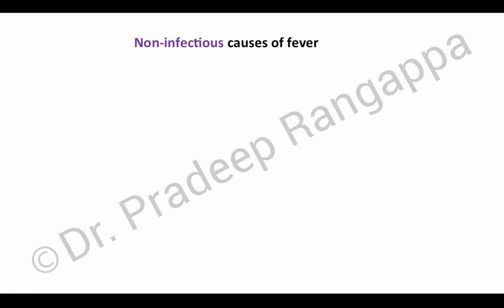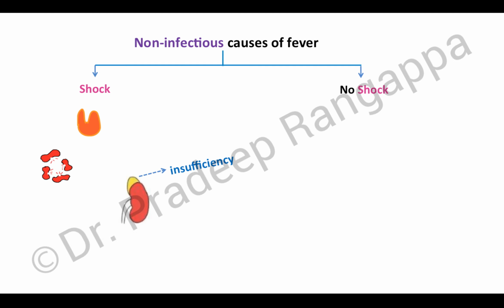When you approach non-infectious causes of fever, it can be divided into fever with shock and fever without shock. The causes of non-infectious fever with shock would be thyrotoxicosis or thyroid storm, hemolysis or hemolytic anemia, or adrenal insufficiency. These are some of the conditions where fever can be present with hypotension.